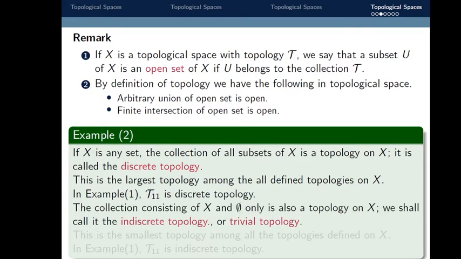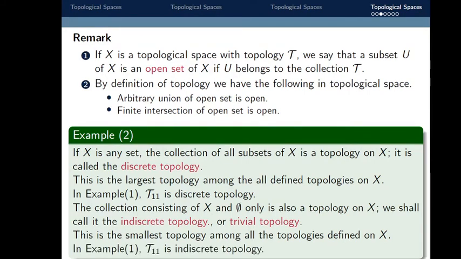Next, the collection consisting of X and the empty set only is also a topology on X, and this is called the indiscrete topology or simply the trivial topology. In the previous example, tau 1 is an indiscrete topology, as it contains only two elements, X and the empty set, and this is the smallest topology among all the topologies defined on X. So this is the discrete topology and the definition of indiscrete topology.